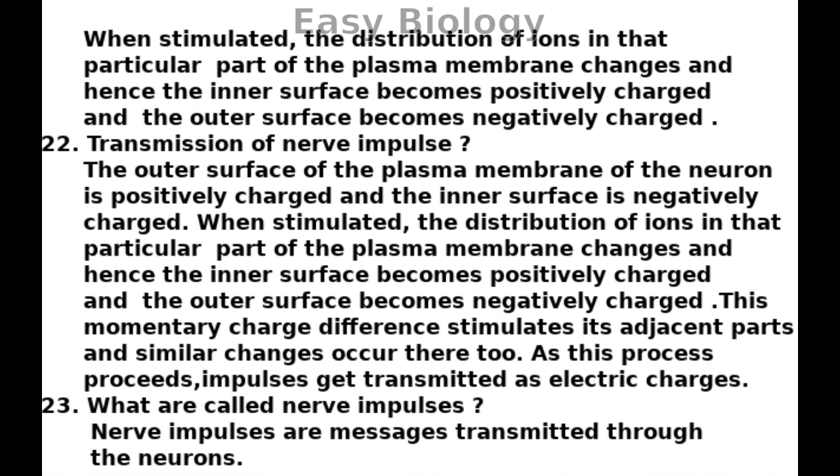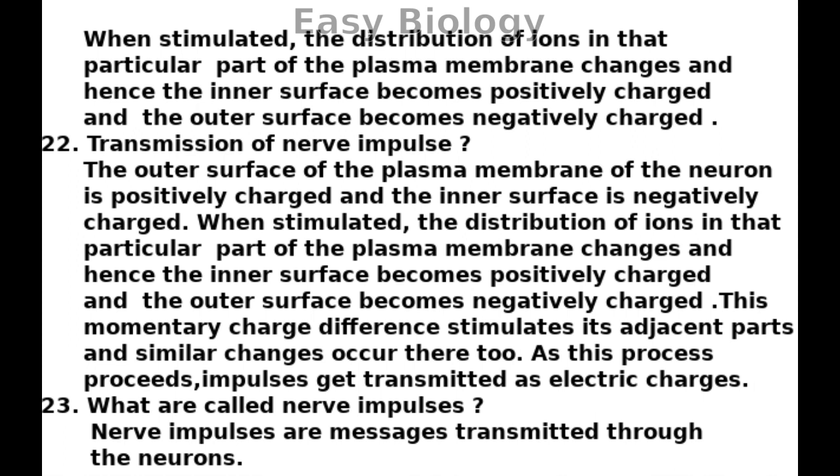This momentary charge difference stimulates its adjacent parts and similar changes occur there too.